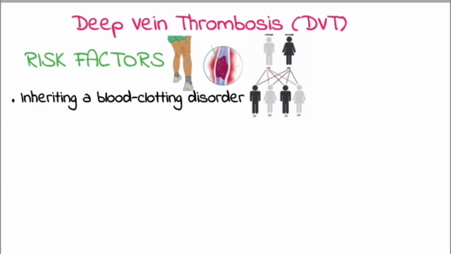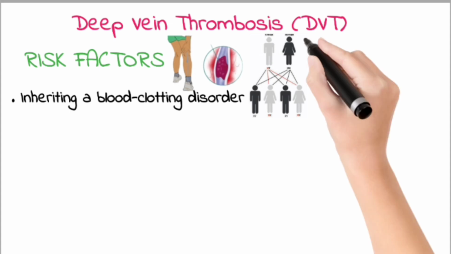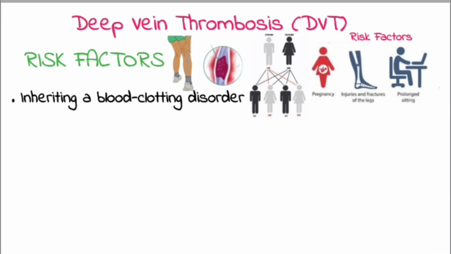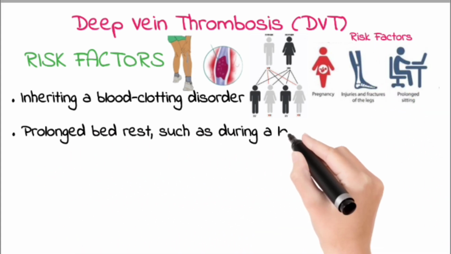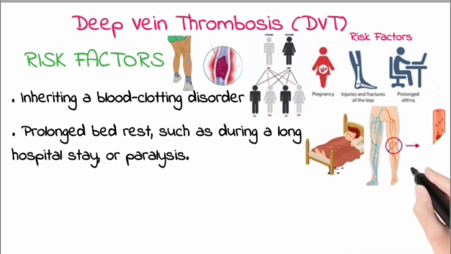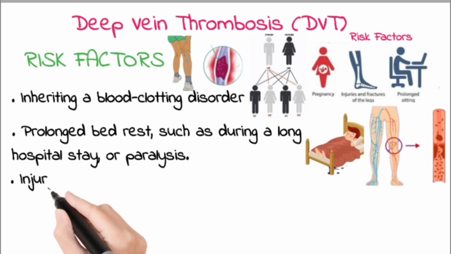Some people inherit a disorder that makes their blood clot more easily. This inherited condition may not cause problems unless combined with one or more other risk factors. Prolonged bed rest, such as during a long hospital stay, or paralysis. When your legs remain still for long periods, your calf muscles don't contract to help blood circulate, which can increase the risk of blood clots.